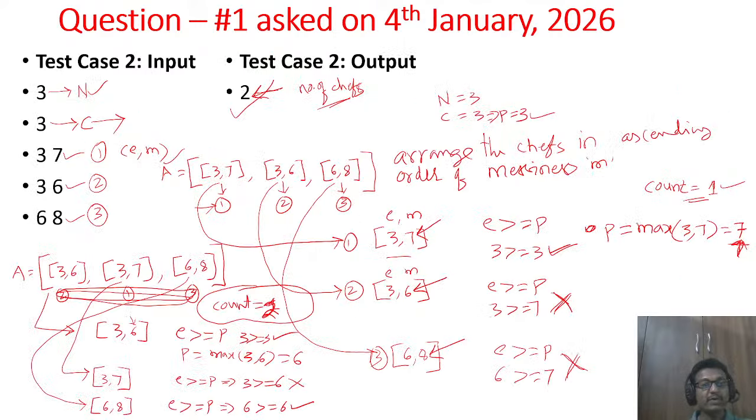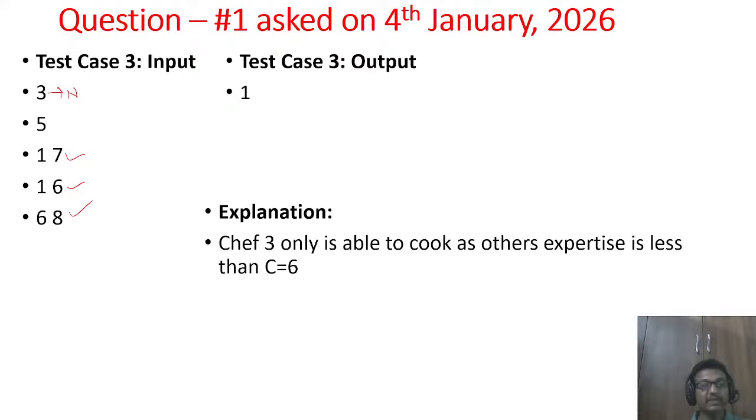Okay, so now let us apply the same logic to test case 3 here. The number of chefs is 3 and the initial complexity is 5. Our first aim is to arrange the chefs in ascending order of messiness.